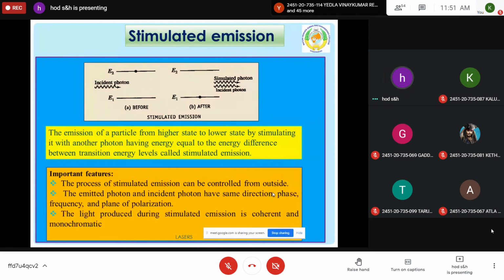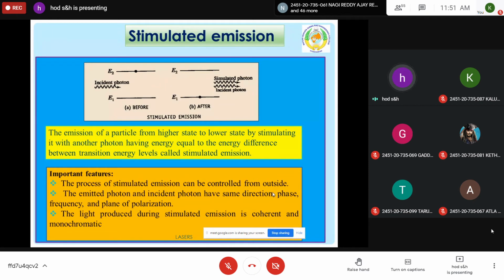During this process, the atom returns to the ground state by emitting a similar photon. So two photons are released, and these two photons are coherent, and because of this coherency, all the properties of laser can be achieved. High directionality, highly monochromatic, coherent, and intensified light can be produced. This is the lasing action. In this way, a laser can be produced.